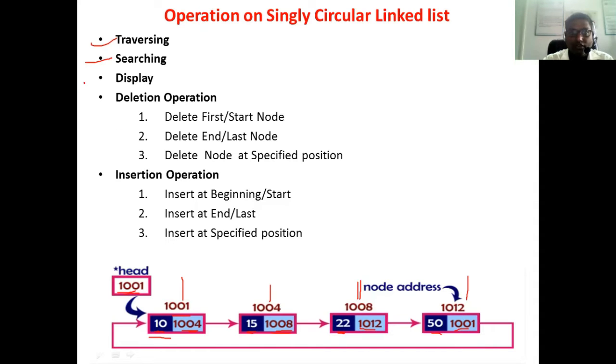Now the next one is the display operation. The display operation is nothing but displaying the data of each and every node. So we have to start traversing and display the data. Suppose the data value of the first node is 10, we display 10. Then address 1004, we move to 1004 and display 15. Then again move to 1008, display 22. Then again move to 1012 and display 50. Like that, we display the data of each and every node.